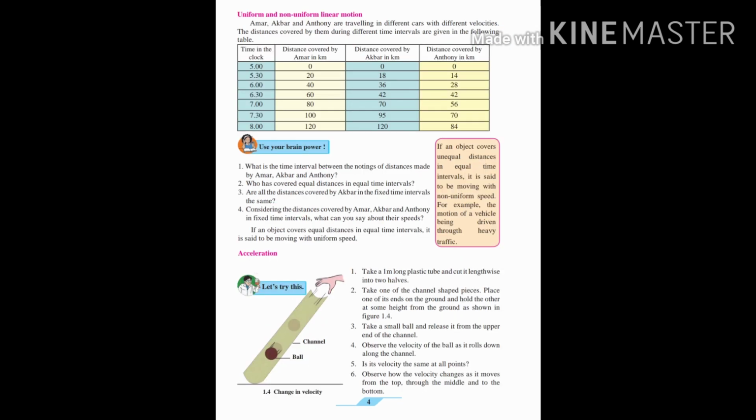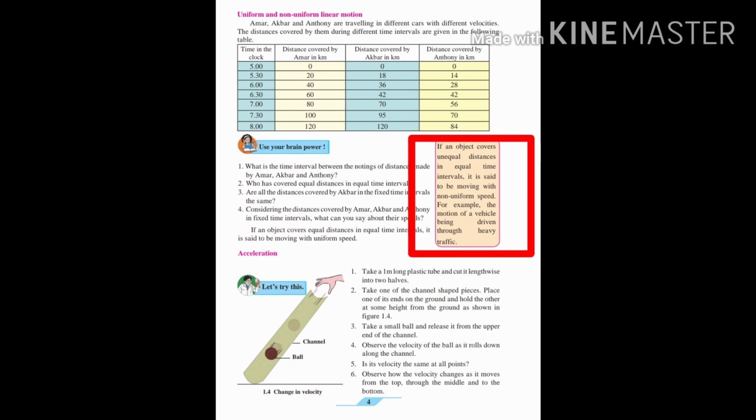The first person who measured speed in terms of distance upon time was Galileo. So this is the insight that we have got. Now coming to uniform and non-uniform linear motion. Any object which travels equal distance in equal time intervals, such motion is known as uniform motion.